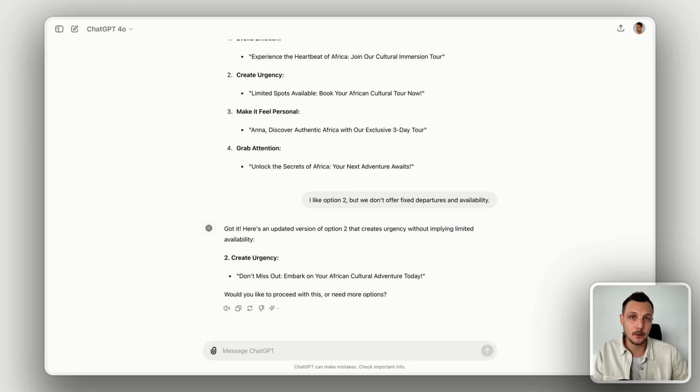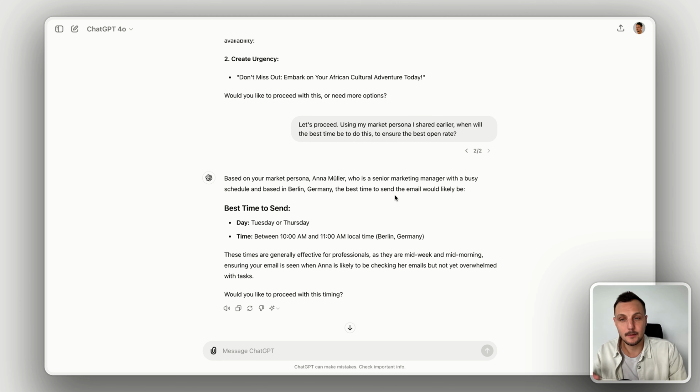And as a final task, I'm going to ask AI for some input and advice about the optimal time to do this. The time that you send your email can have a significant impact on whether it gets opened or not. It can be the difference between being buried in your reader's inbox or showing up when they feel calm and inspired. You also need to consider time zones. For an example, think about where the majority of your readers would be in Europe or the States. There's a significant time zone between those two regions. Let's use AI expertise to come up with an optimal sending time for this campaign.